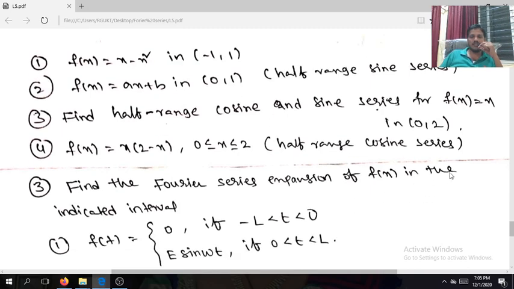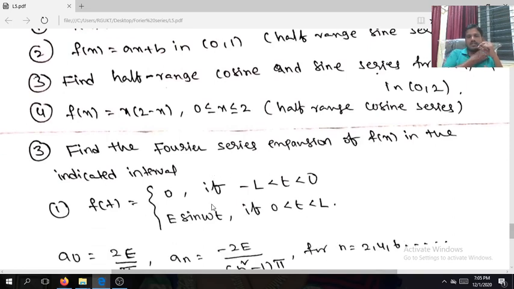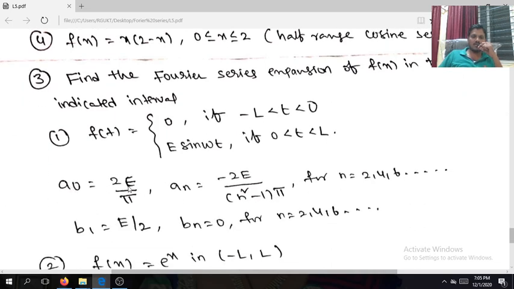Find the Fourier series expansion of f of x in the indicated interval. Here in this case, this is the function. This problem comes under the previous class. f of t is equal to 0 for minus l less than t less than 0, and e sin omega t for 0 less than t less than l. We will get a naught is equal to 2e divided by pi, an is equal to minus 2e divided by n square minus 1 into pi, valid for n is equal to 2, 4, 6. What is the reason for n is equal to 2, 4, 6? If you take n is equal to 1, the function is not defined. We did one problem like that, right? That is the reason it is valid.